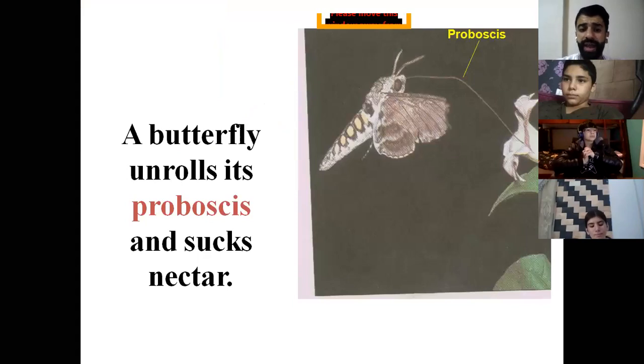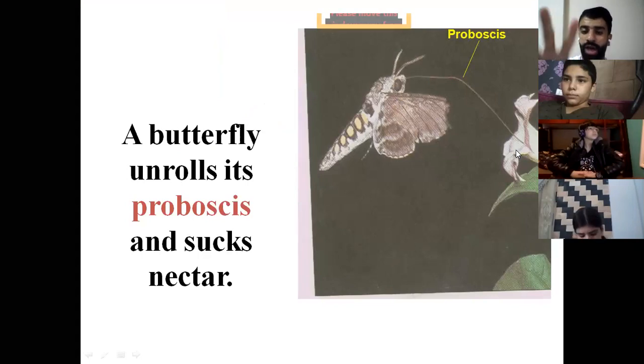A butterfly has a very special organ. This special organ is like, for example, a straw that you use to drink juice. The butterfly uses this organ, called the proboscis, which is like a thread, to suck the nectar from the flowers.